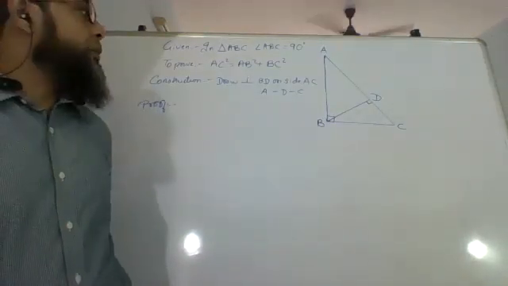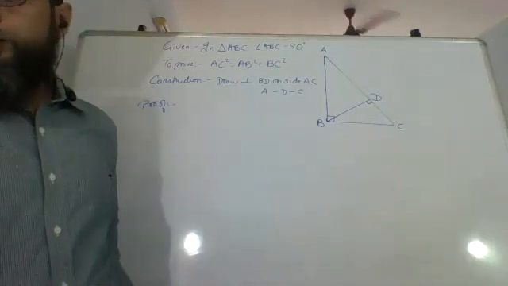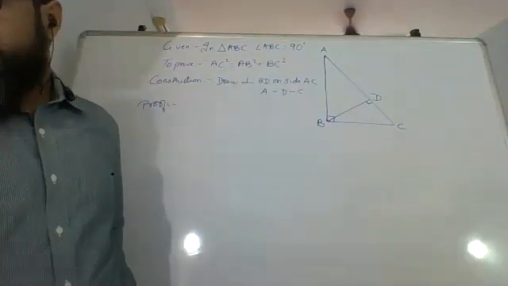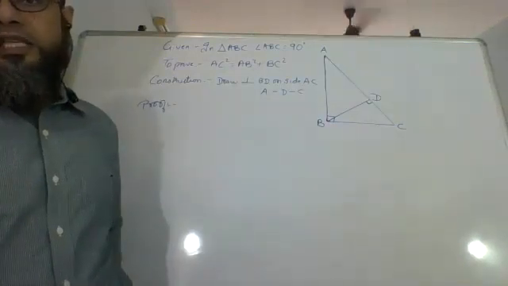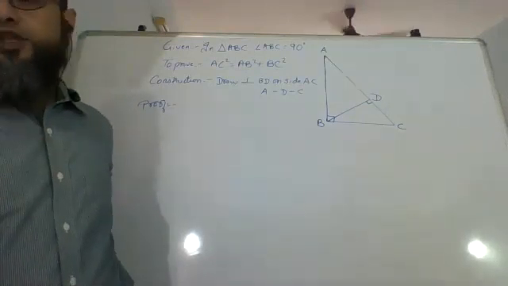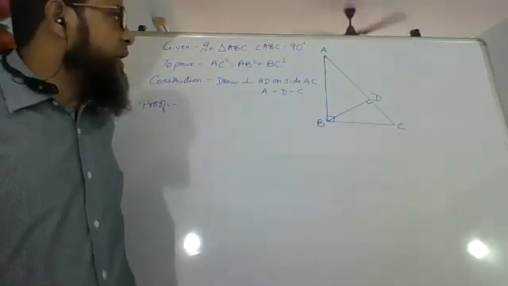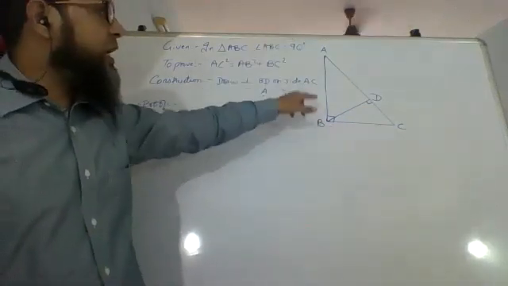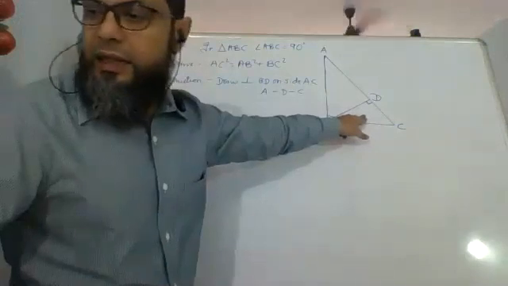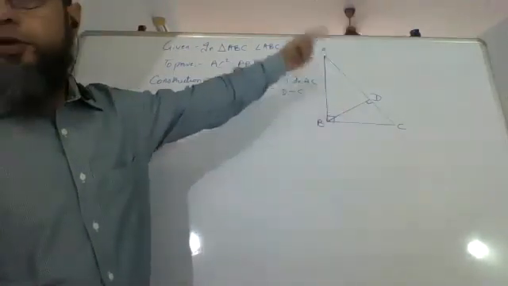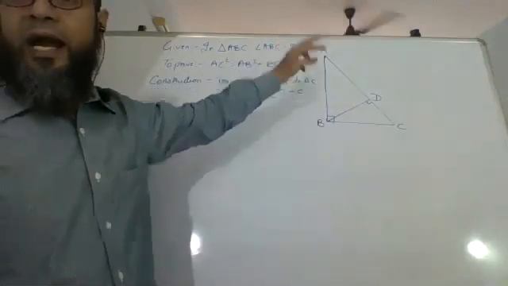So you'll get AB upon AD equals BC upon DB, which is equal to AC upon AB, that is CSST, corresponding sides of similar triangles. So by that we'll get AB square equals AD into DC. And similarly, we'll take ABC and the smaller triangle. There we'll get BC square equals DC into AC. And then we'll add both the equations.